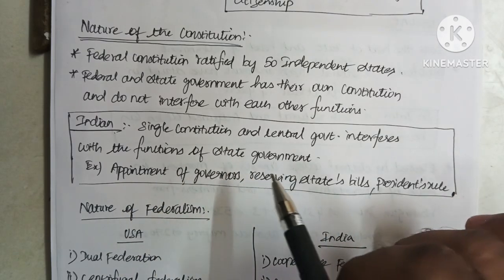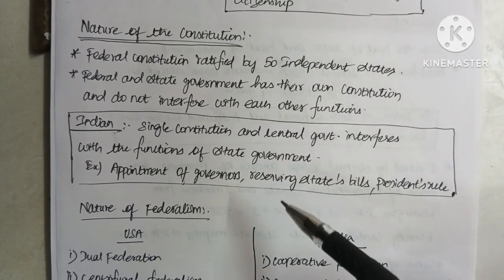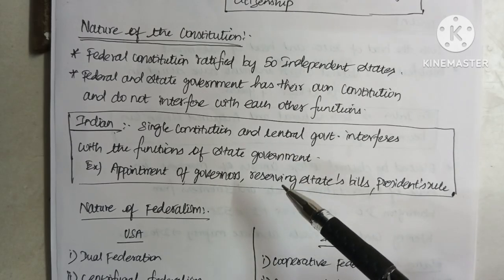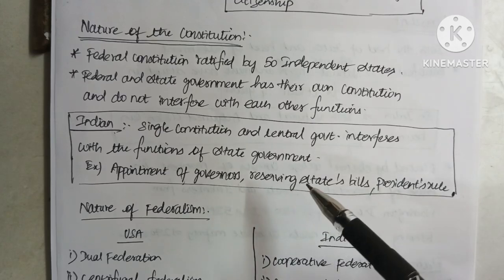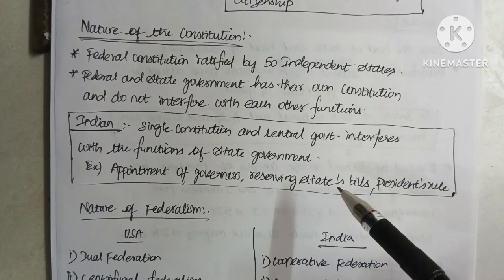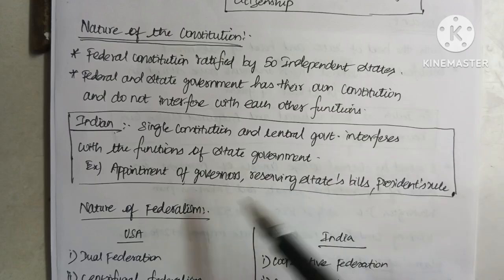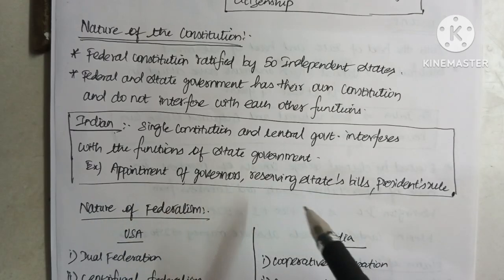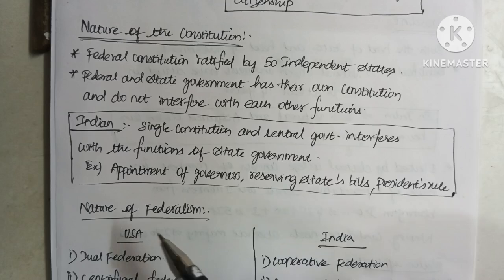Second thing is the reserving of state bills. In India, whenever a particular bill is passed by the state legislature and sent for the governor's approval, the governor can reserve the bill for the assent of the President. Third thing is that President's rule can be imposed by the union government. So these are all the ways the central government interferes with the functioning of a particular state.